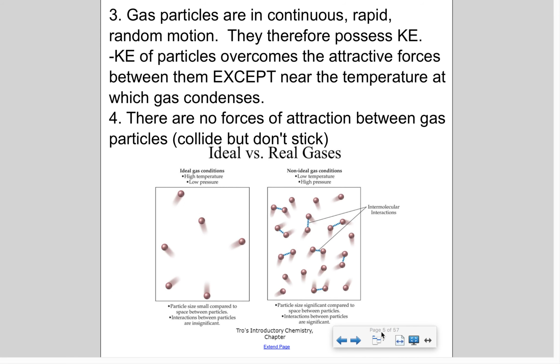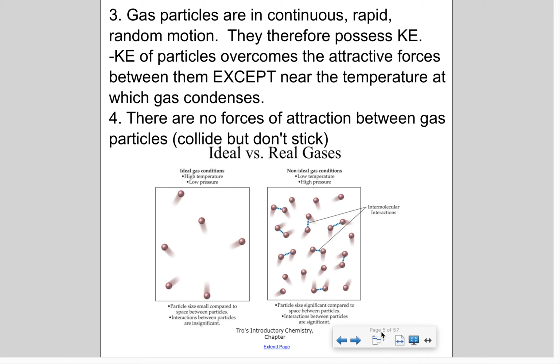Third assumption, gas particles are in continuous rapid random motion. They therefore do possess kinetic energy, and that kinetic energy does overcome any attractive forces that these gases may have, except when the temperature of a gas condenses. Let's just say, this doesn't make any sense, but like if hydrogen gas condenses at X temperature, if the temperature falls to that X temperature, then attractive forces will be present.